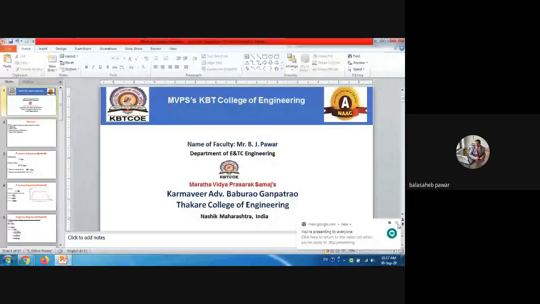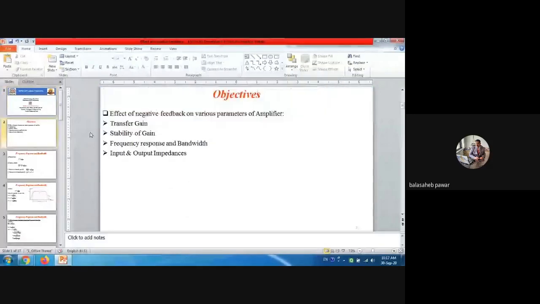So today we will continue with our previous remaining topic, and that is nothing but the effect of negative feedback on the various parameters of an amplifier. So our today's discussion or objective will be based on the remaining parameters. Hopefully, we will cover it today only.